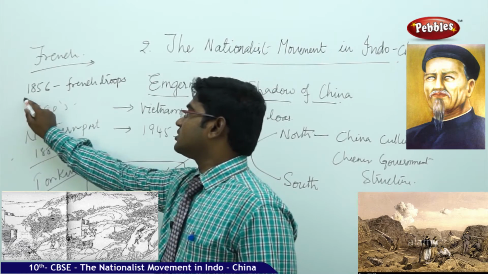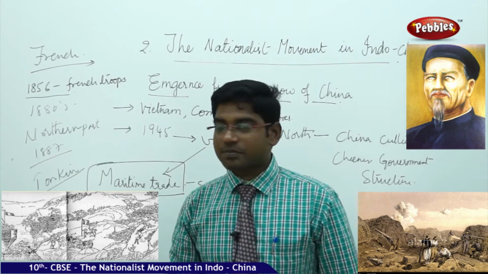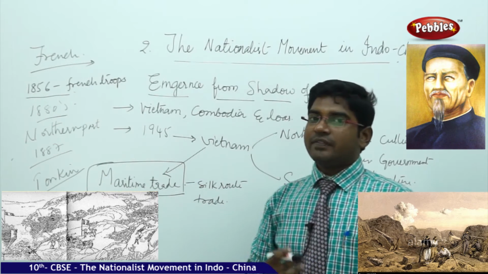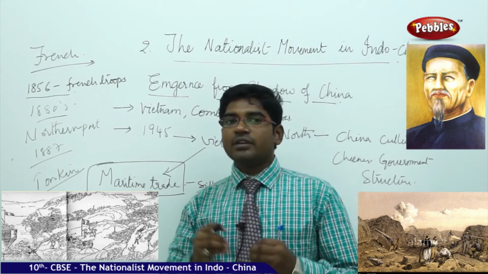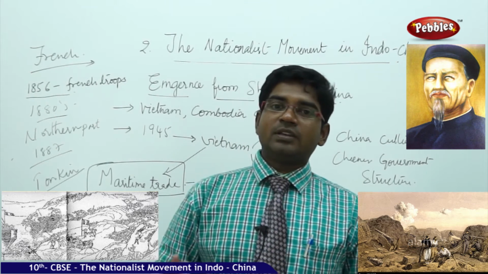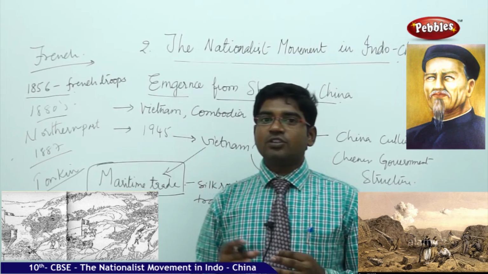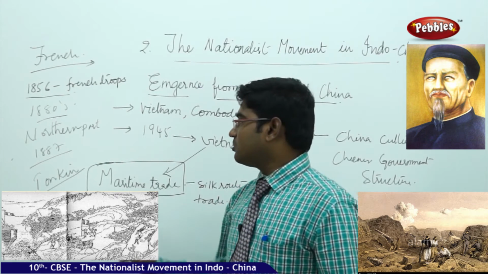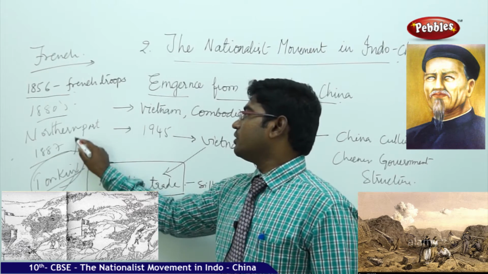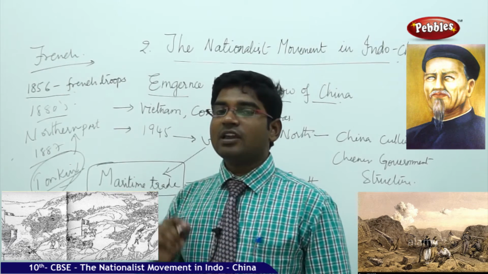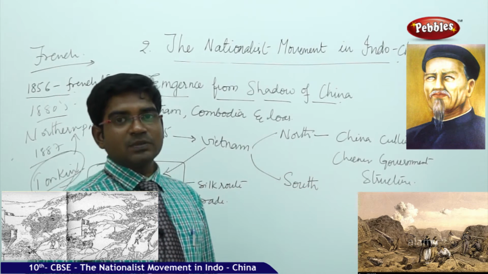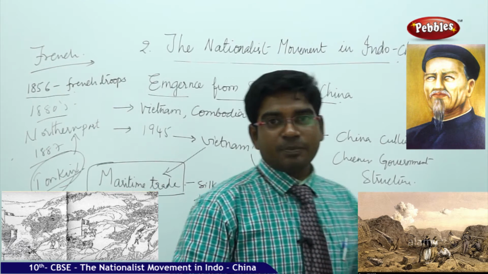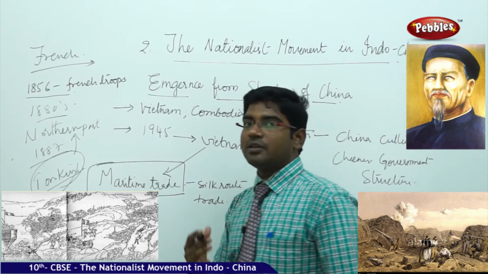Vietnam was first stepped in by the French troops in 1856. By the early and middle part of the 1880s, the influence of the French was growing larger and larger day by day. The country has been going into the control of the French troops. By 1887, Tonkin, a famous city in the northern part of Vietnam, had been completely occupied by the French. So in this slow and steady process, the French were able to occupy Vietnam and bring Vietnam into their control.